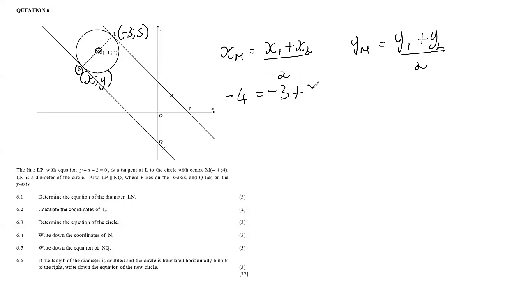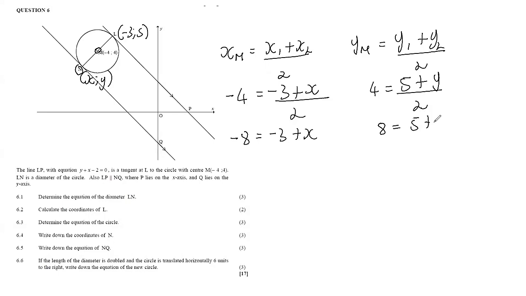So for x2, we just substitute x and then over 2. Then over to this side, our y value for the midpoint is +4. But then here we will have 5 from the L here. And then we don't have the y coordinate of n, so we're just going to say y, and then over 2. Then we calculate it side by side like that, so that we find the coordinates of n. So -4 times 2, that's -8. And then -3 plus x. Then even this side, 4 multiplied by 2 multiplied by 4, that's +8, and then 5 plus y, like this.